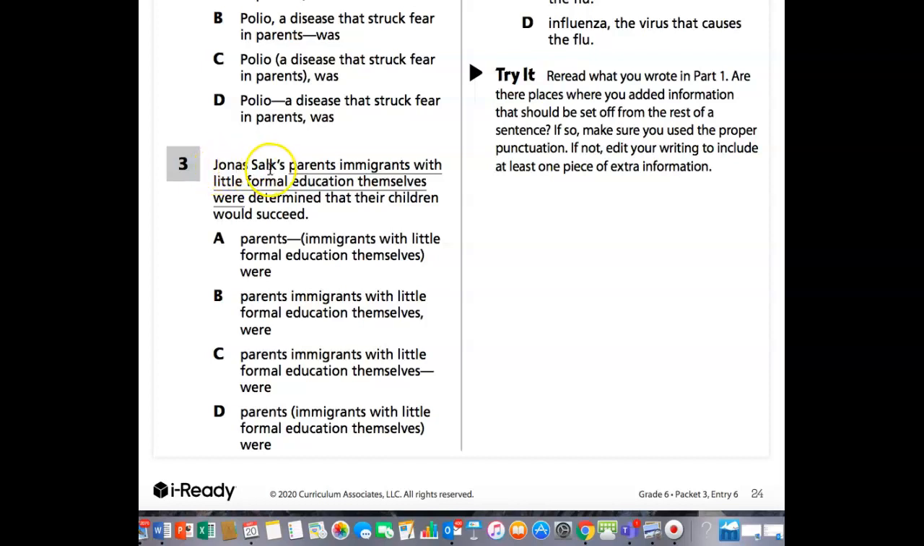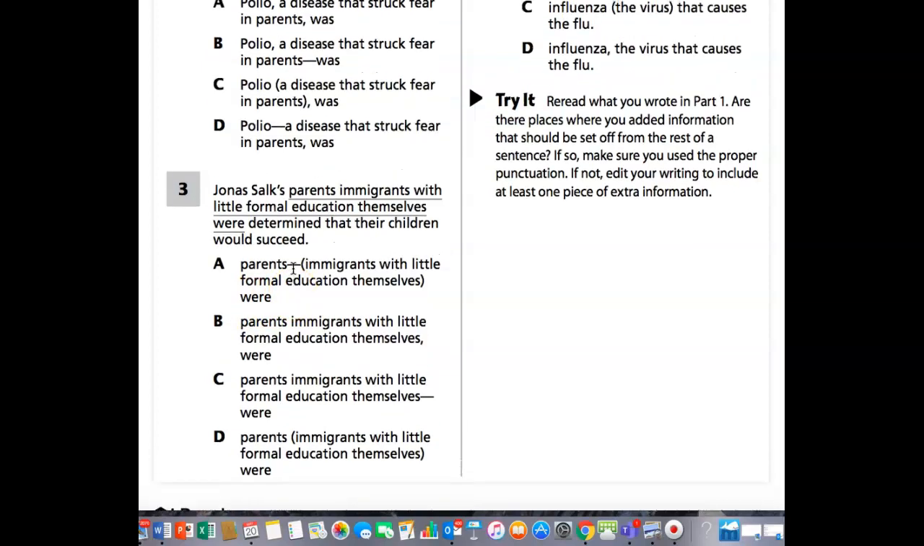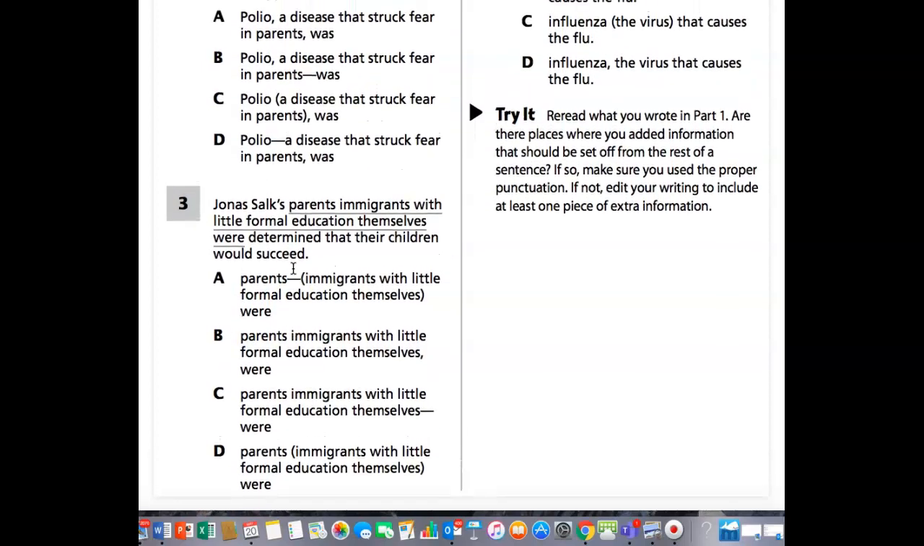We only have 2 more, so I think you should try a couple of these. I'll read them though. Jonas Salk's parents, immigrants with little formal education themselves, were determined that their children would succeed. Okay, so the main sentence, Jonas Salk's parents were determined that their children would succeed. This is extra information that doesn't interfere with understanding it, but it tells more about them. So I would say a comma would go there.